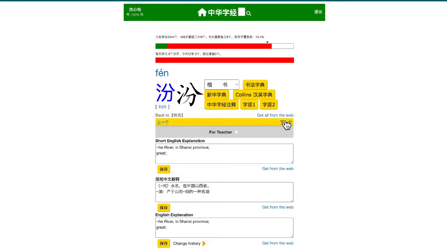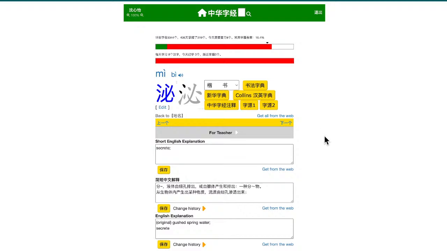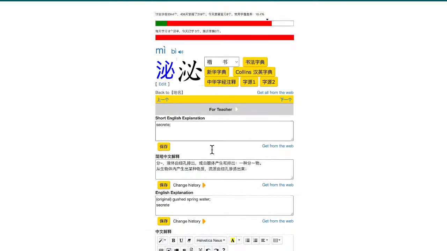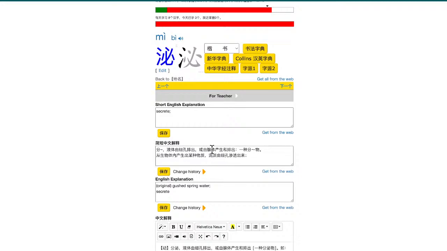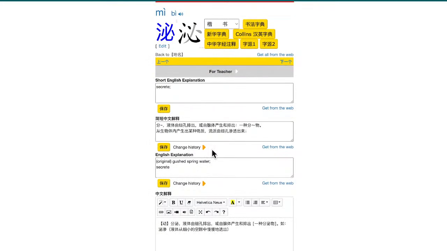Next one, 泌. Now 泌 means secrete, 分泌, secreting some kind of liquid.